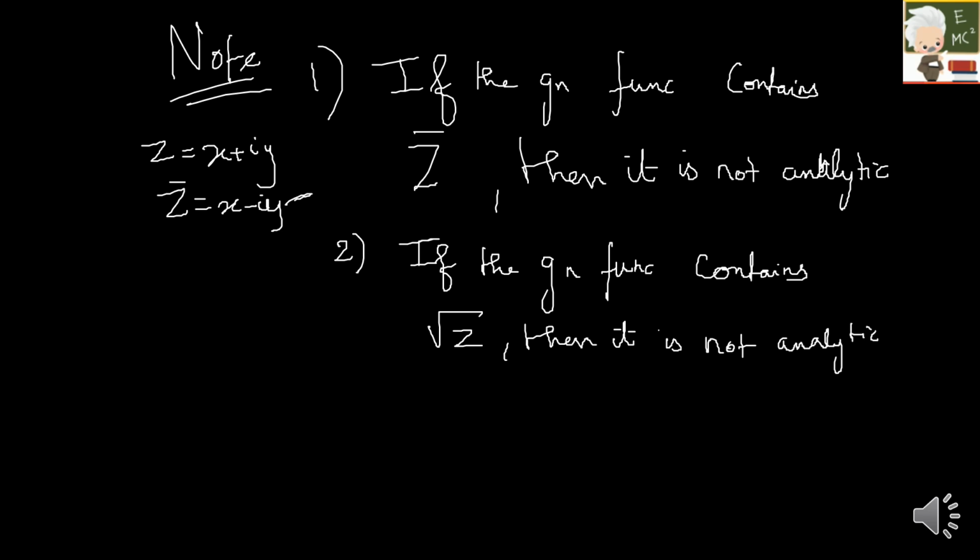Why? Because under root, this has a multi-valued function, that is, branch points. We will be discussing all this in the other two videos. But if your z is under root, then this is a multi-valued function. So it is going to have branch points. And the last point is